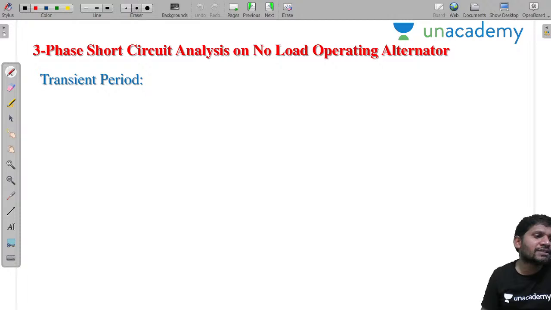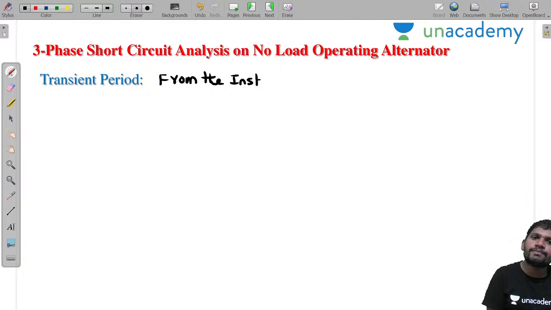Yes, students, please concentrate. The transition period is measured from the instant pi dW becomes 0 to the instant pi of t also becomes 0.